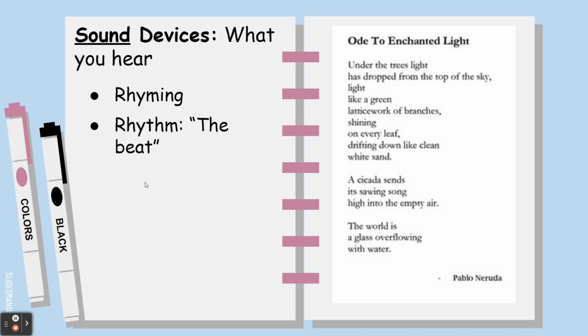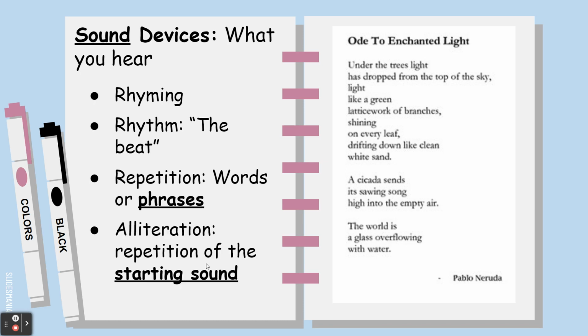Like Humpty Dumpty had a big fall, that dun dun dun dun dun dun. Some poems have a very clear beat or rhythm to them, some poems don't. Repetition is when words or phrases are repeated over and over in a poem. And then alliteration is the repetition of the starting sound, where several words close together start with the same sound.